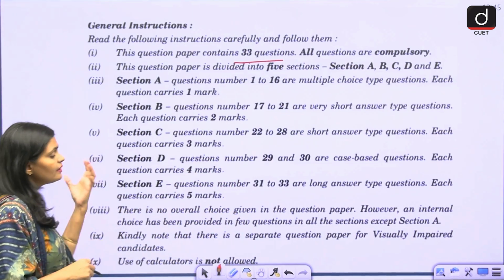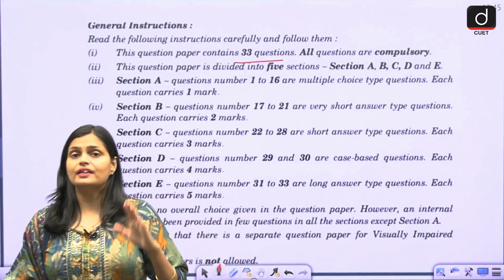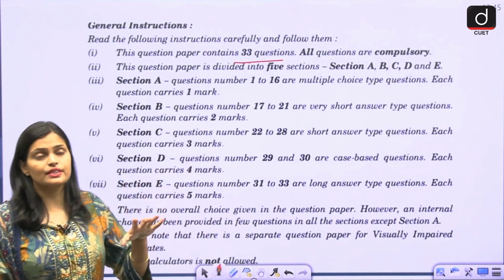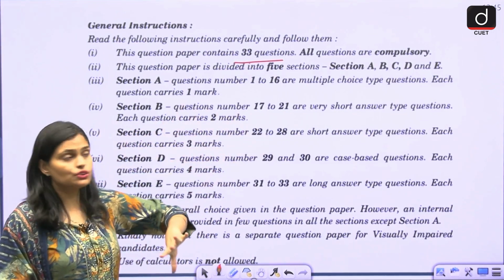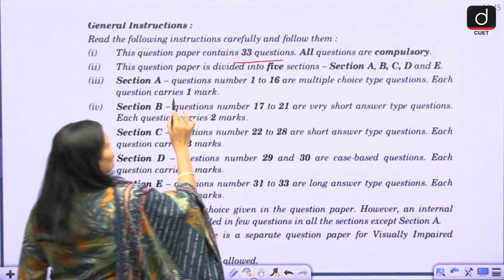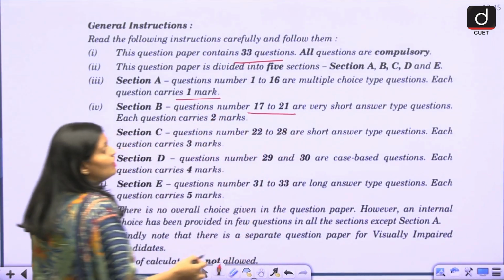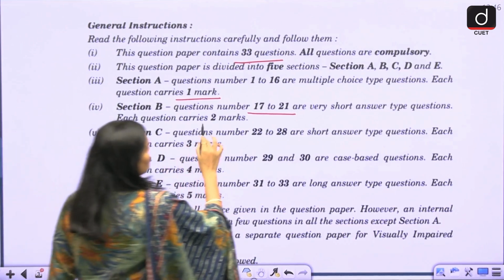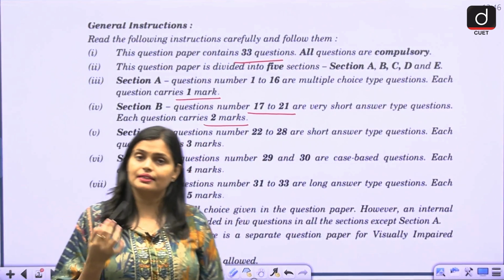Again, in this CBSE board paper, you have a total of 5 sections. Section A is completely MCQ based, where you have questions 1 to 16, multiple choice questions, each carrying 1 mark. Section B, questions 17 to 21, are very short answer type questions, carrying 2 marks. So mostly Section A and Section B we are going to cover in this part.